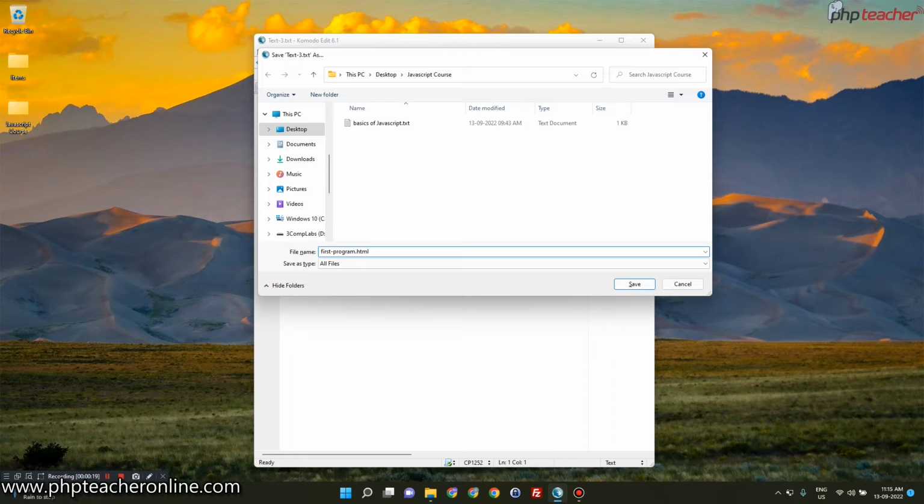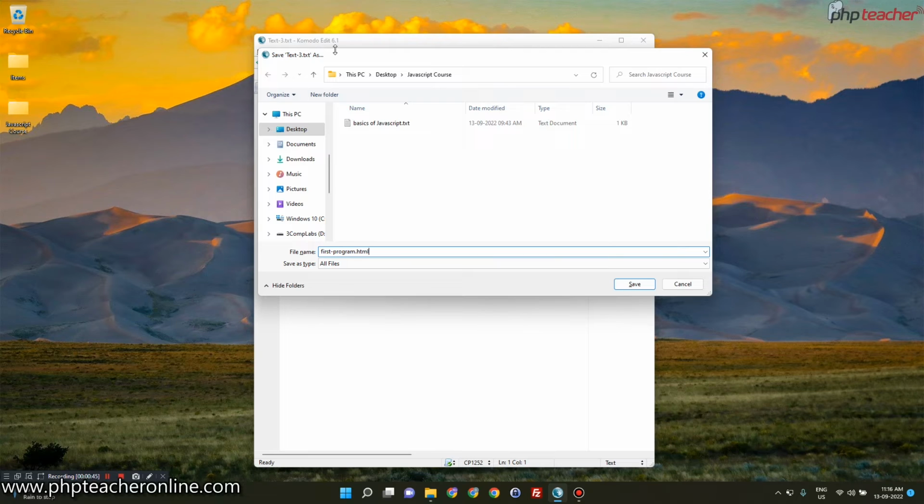Another thing is I am using Komodo Edit 6.1, which is a very old kind of editor. You can use any one that you prefer, maybe Sublime, maybe Notepad++, maybe another. I am not recommending any particular one. Whichever you are using currently or whichever you are comfortable with, you can download the free version from the internet and use that one.